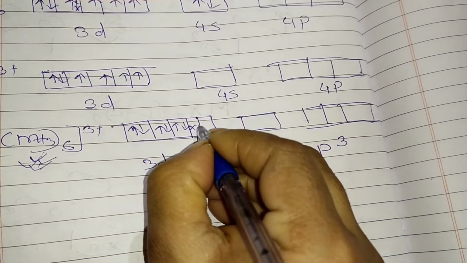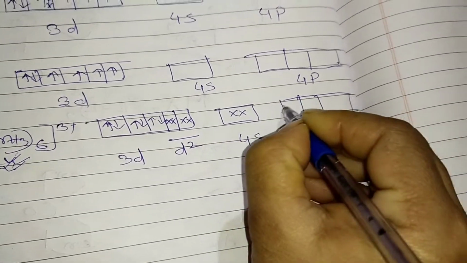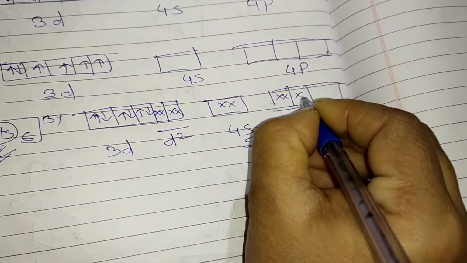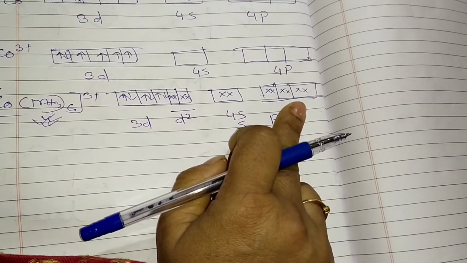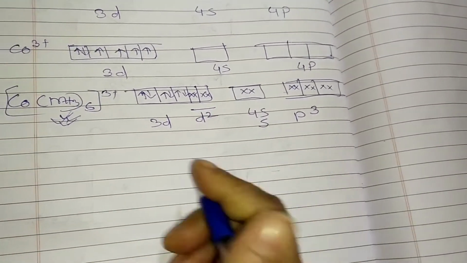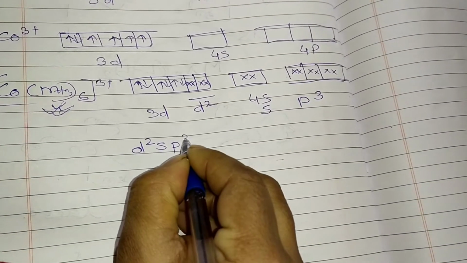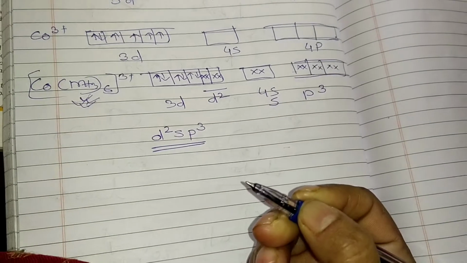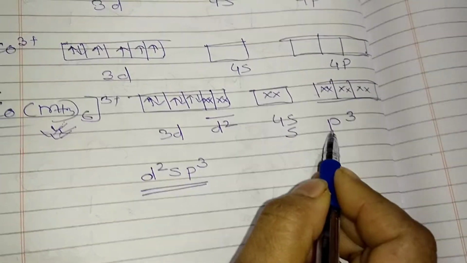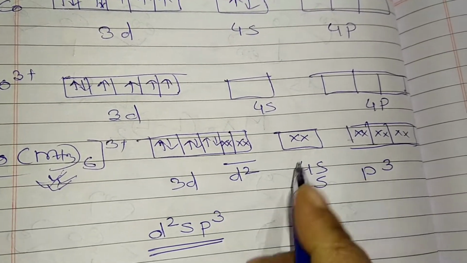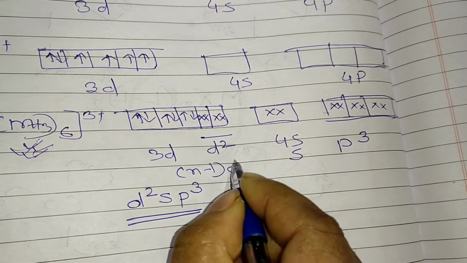So we can say here NH3 is giving its electron pair. 6 NH3 are there, so these NH3 are giving the electron pair here, and they are forming d2sp3. This is the hybridization they are forming. That means it is an inner orbital complex. Why are we saying inner orbital complex here? Because it is using (n-1)d2.